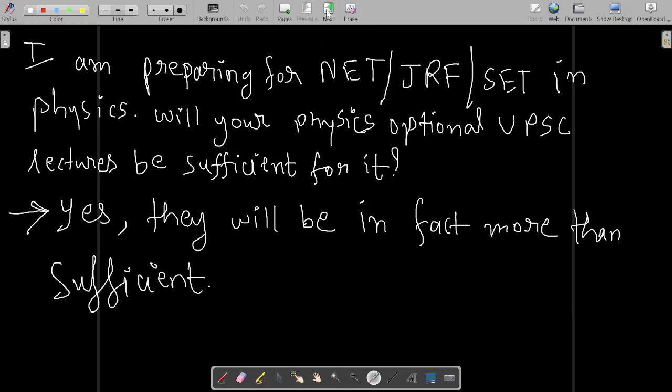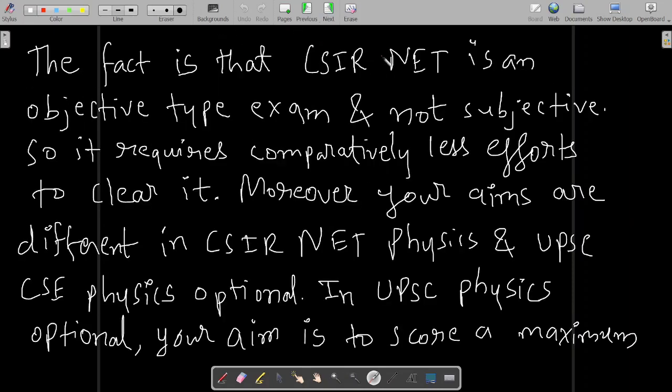Now the fact is that the CSIR NET exam is an objective type exam and not subjective. You have to fill up the options in the OMR sheet. So it is an objective type exam and not subjective.